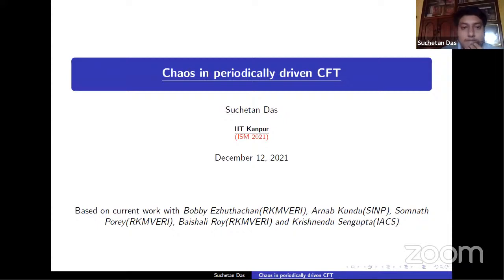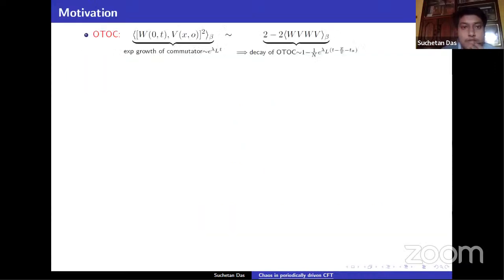So this talk is based on our current work with collaborators, and here is some broad motivation for our work. We know what OTOC is. The OTOC, or out-of-time-order correlator, is a useful probe for quantum chaos. It tells us about operator growth, or the commutator growth, of two operators W and V in some state.